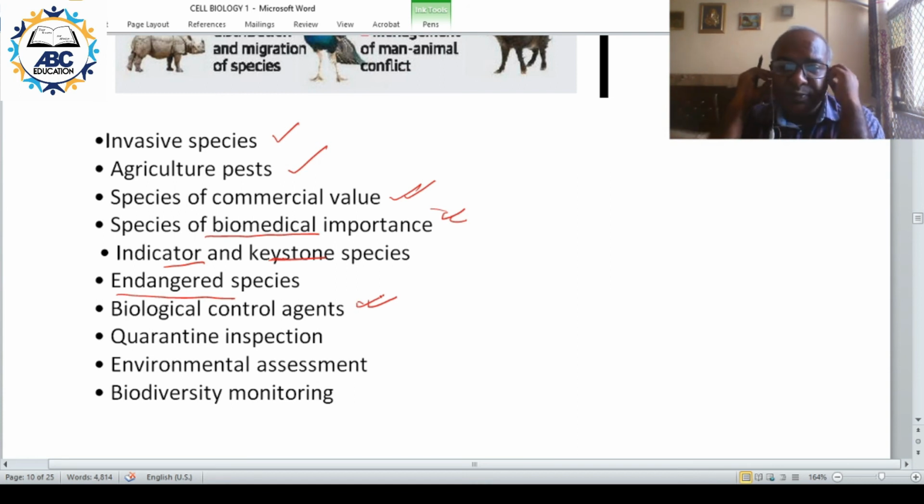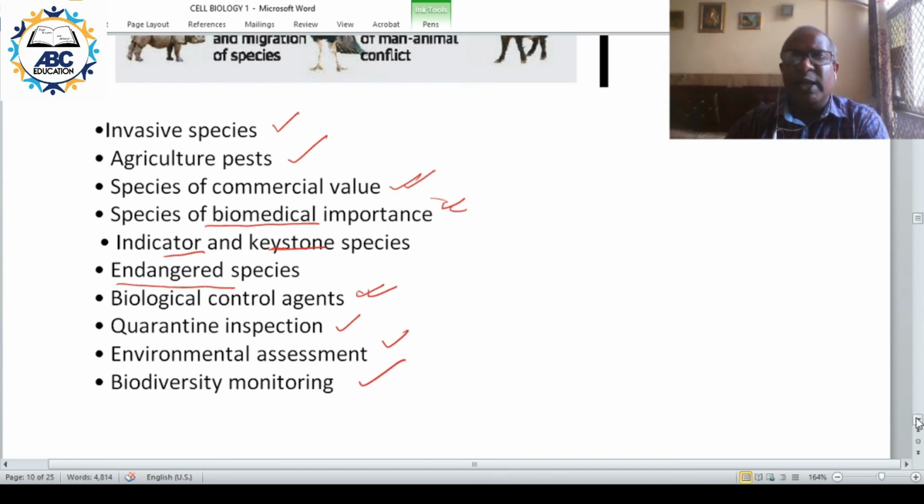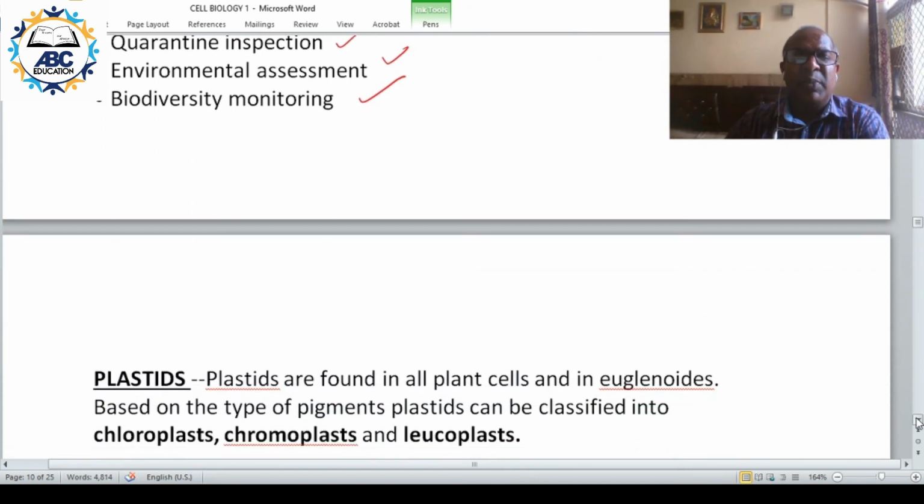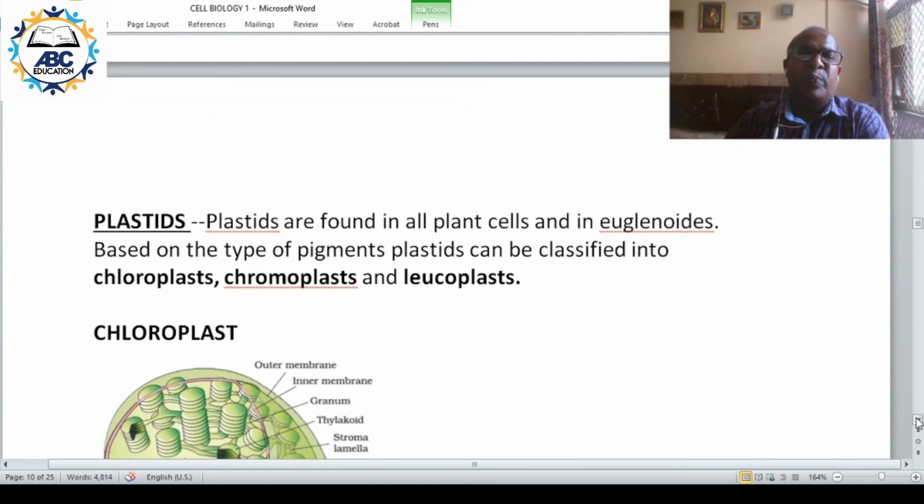Quarantine inspection. When agriculture product and other product come from other country, we do inspection to find out whether any harmful invasive pest or organism is also coming or not. So for that we use quarantine inspection, environment assessment, biodiversity monitoring. These are some of the applications of DNA barcoding and UPT.